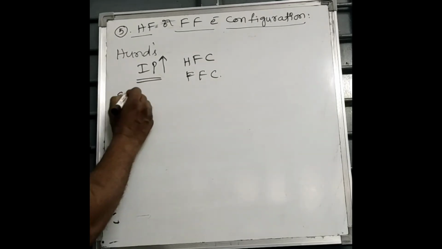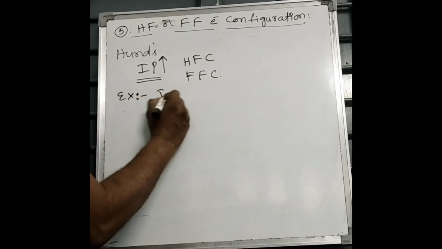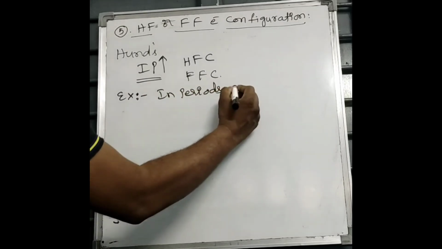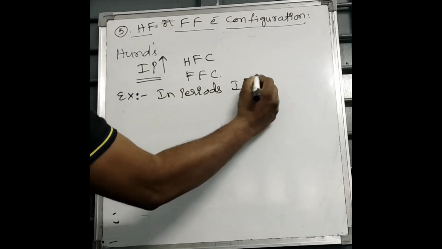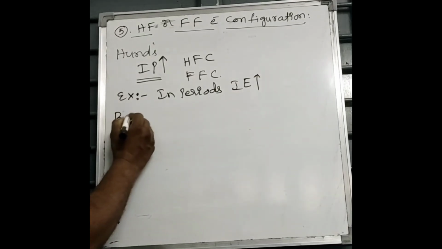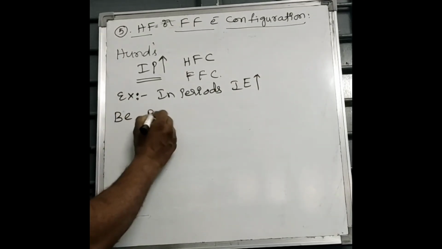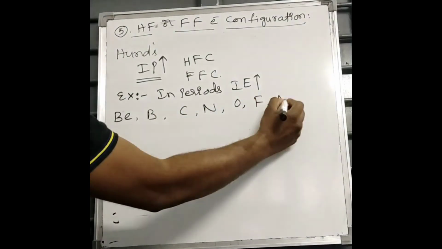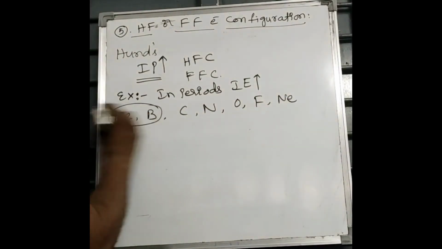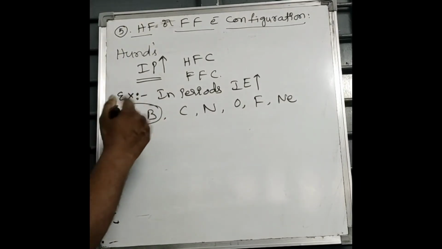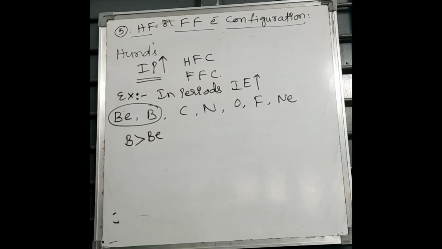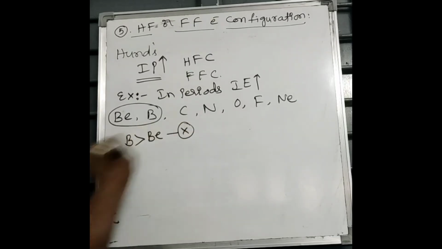For example, you know, in periods, what happens? Ionization energy increases. So I am taking the second period: beryllium, boron, carbon, nitrogen, oxygen, fluorine, neon. In this case, because ionization energy increases, boron should show more energy than beryllium, but it doesn't happen.